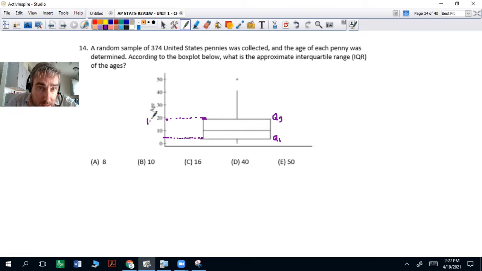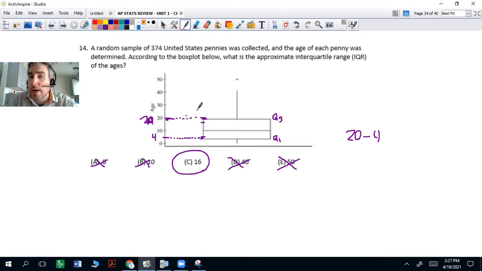Let's say it was 19 and 4, or 3, or something like that. I can't really tell. Or it could be 20. Maybe closer to 20, 20 and 4. I don't know. Either way, we can rule out these two. Like 20 minus 4, obviously not going to be 40 or 50. 16, 10's too small, right? It would have to be more like that for it to be 10, and 8's just way too small. So 16, now I just eyeballed these.